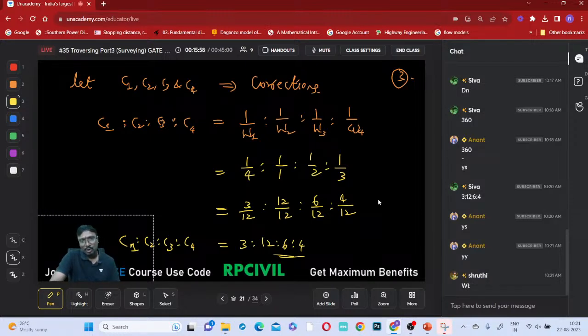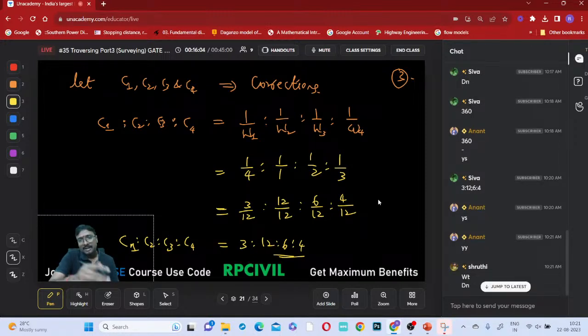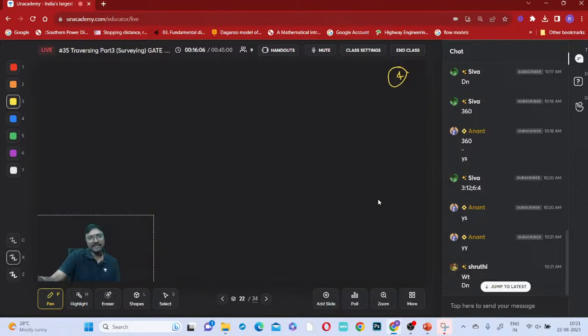So 3 parts, total how many parts? 3 plus 12 is 15. 15 plus 6 is 21. 21 plus 4 is 25. Total 25 parts. Out of this 25 parts, what is the correction for this first angle? 3 out of this 25 parts for the total correction, right?